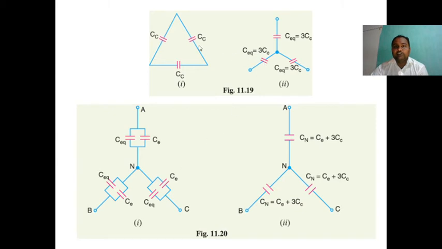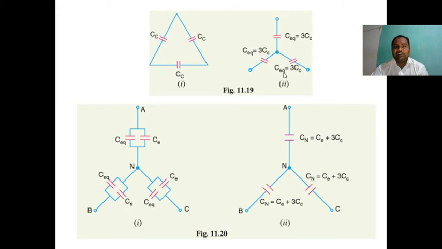Already the Cc, which were in delta, are converted into star. So the diagram will be rearranged in this manner. Points A, B, C each have C equivalent, Ce, in series.